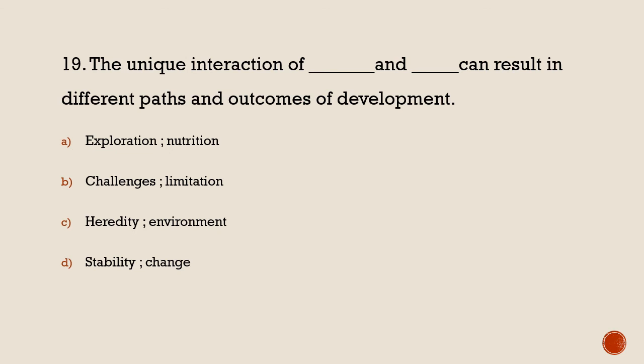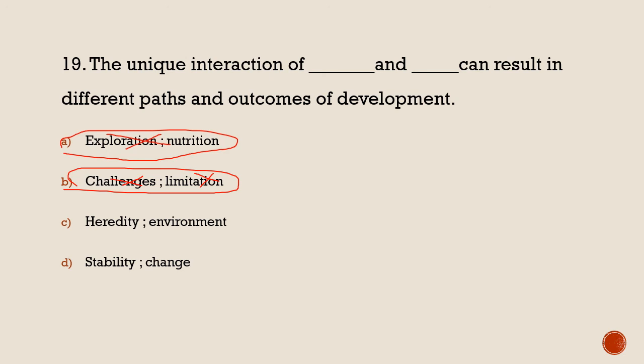Question number 19. The unique interaction of dash and dash can result in different paths and outcomes of development. Exploration and nutrition is wrong. It is not an interaction between exploration and nutrition. Challenges and limitation is also wrong, because the idea of the question is that the unique interaction of dash and dash can result in different paths and outcomes of development.